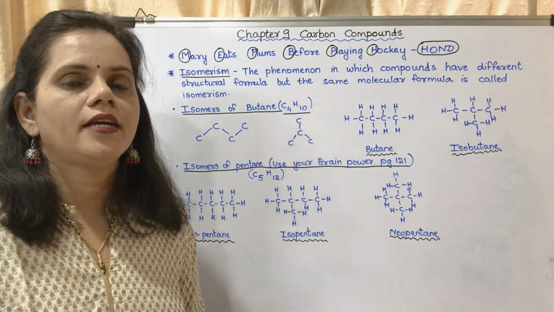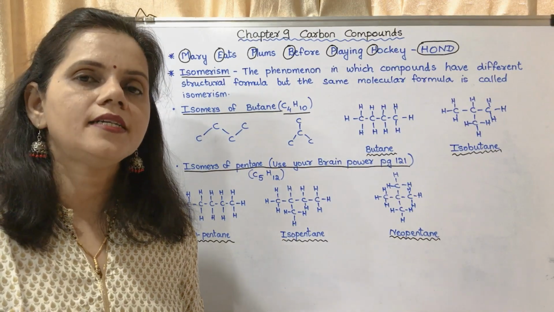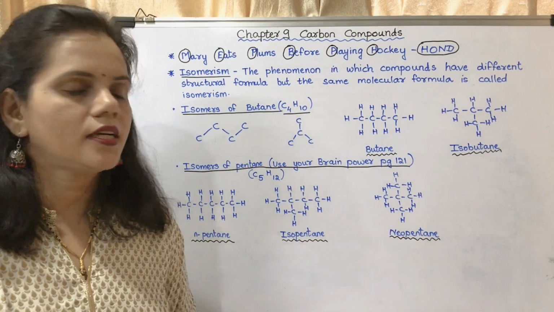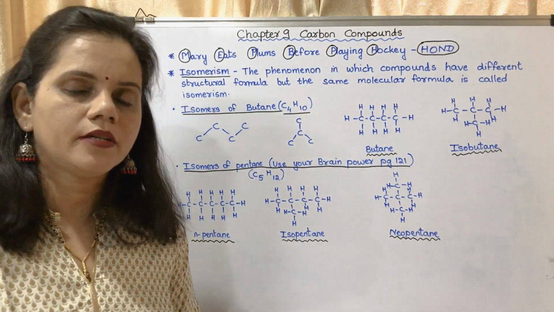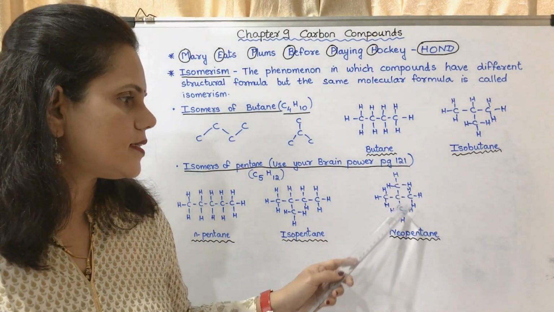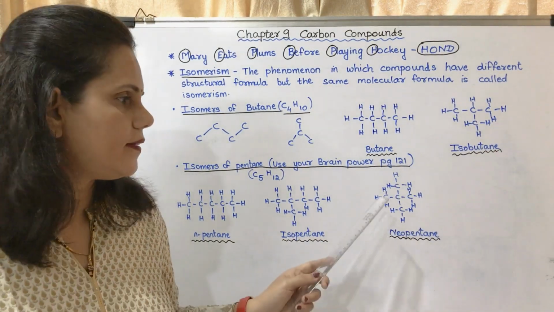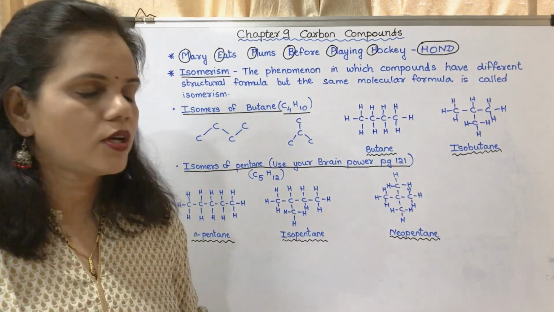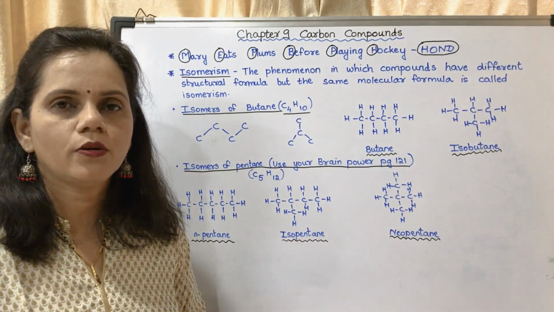The meaning of isopentane is that it is branched. This alone could have more structures. The third one is neopentane. This is the structure of neopentane, where this is a straight chain and these two are branches. So this is called neopentane.